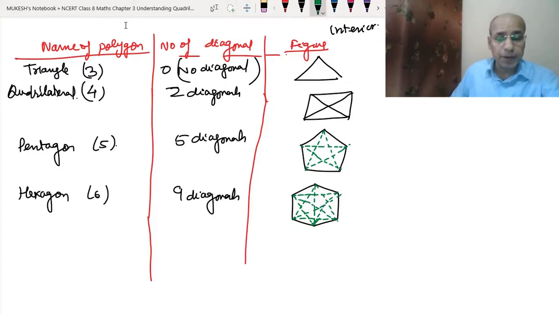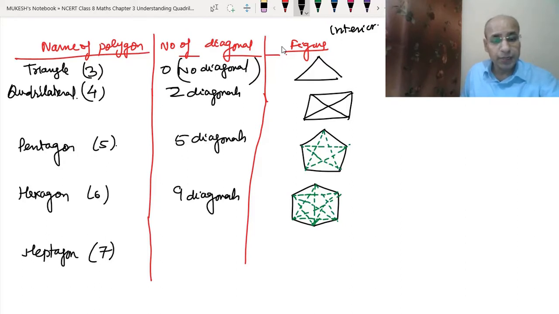So as you can see the pattern here, 0, then 2, then we are adding 3, then we are adding 4. So if it is a heptagon, sometimes also called a septagon, then it will have 14 diagonals. If it is an octagon, then it will have 20 diagonals.